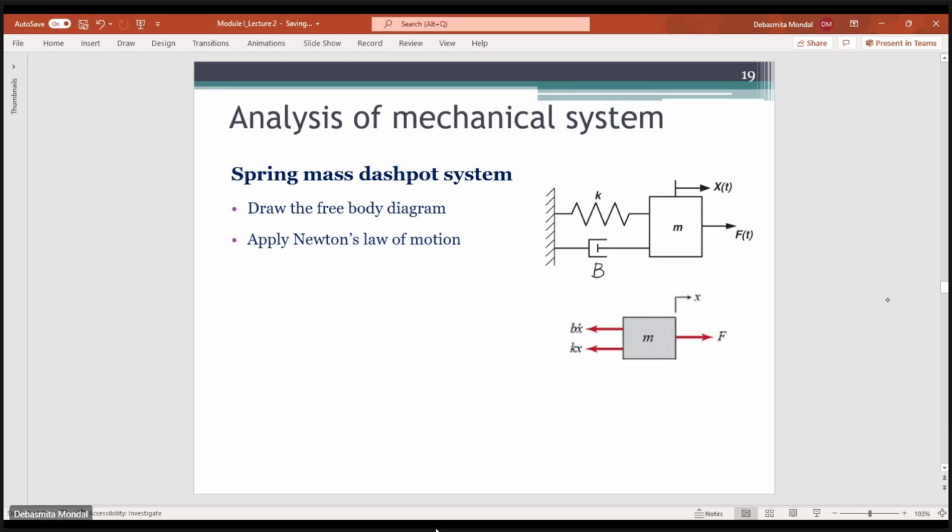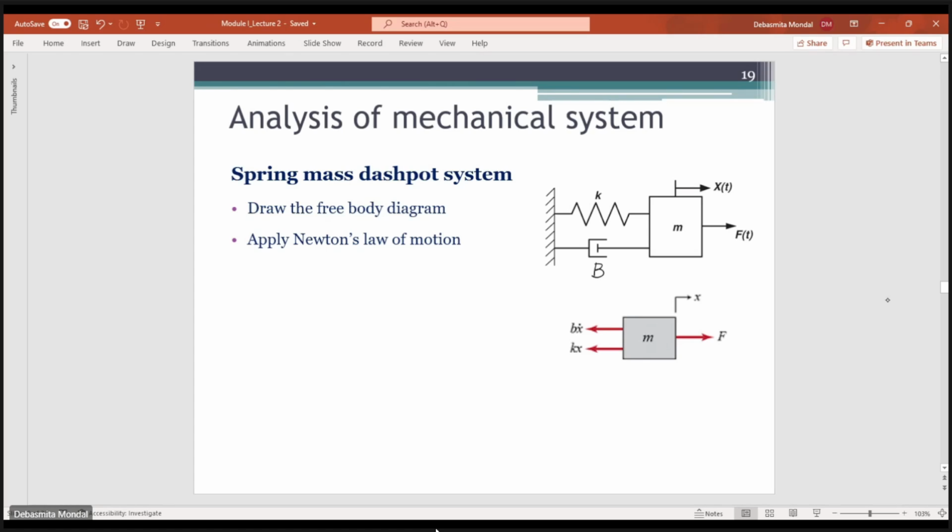So now how we'll analyze this mechanical system is that first of all we'll draw the free body diagram, and then after that we'll apply Newton's law of motion, and we'll see what is the equation which is governing the whole system, governing the relationship between the force applied and the output displacement that we are getting.